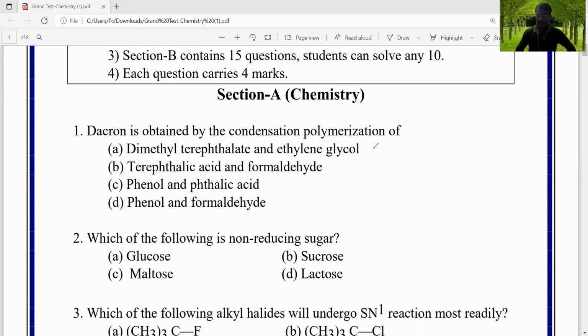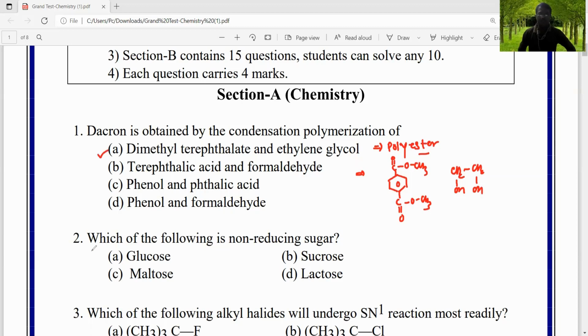We know that Dacron is a polyester polymer. It is formed by the monomers dimethyl terephthalate, the ester, which is one of the monomers, and the second monomer is ethylene glycol, CH2OH, CH2OH. Therefore, the correct answer is A.